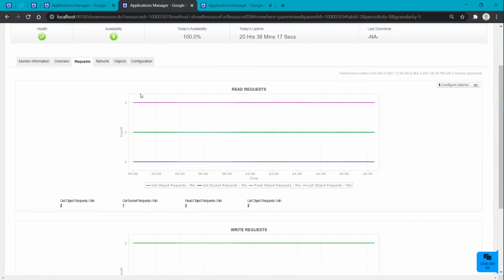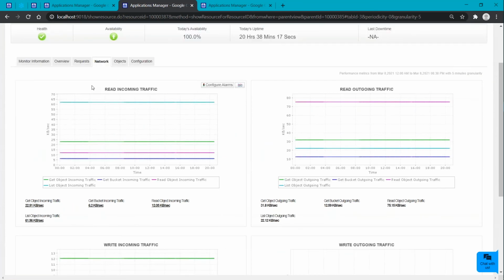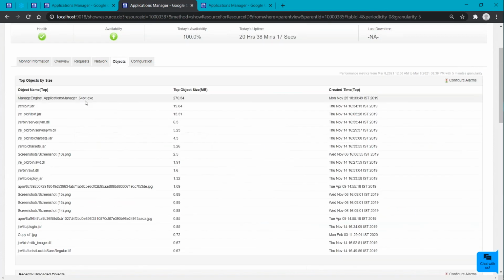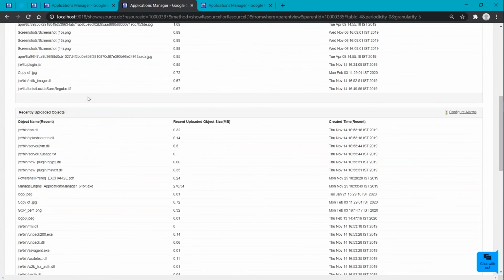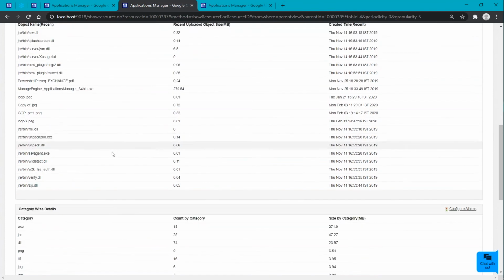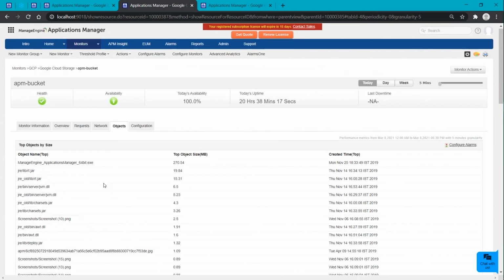Under requests, you will be able to know about your read requests and write requests. Coming to the network, you will be able to see all the network-related metrics like incoming traffic and outgoing traffic in the read and write operations. When going to objects, you will have a full view of your top objects by size and recently uploaded objects, and all the detailed information about the objects can be seen here, categorized. So this is about our Google Cloud Storage.